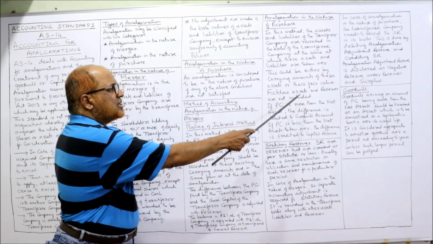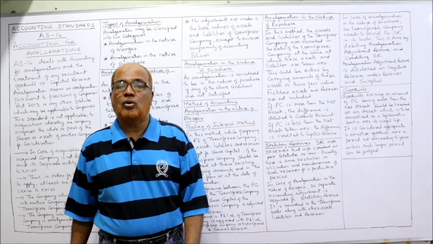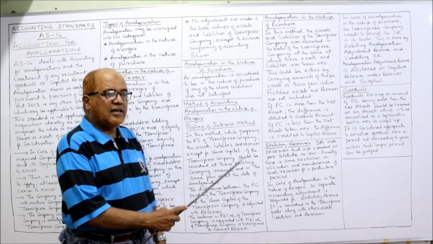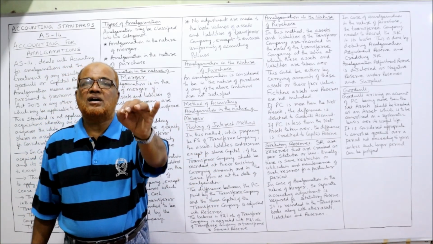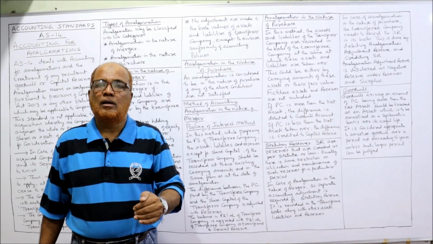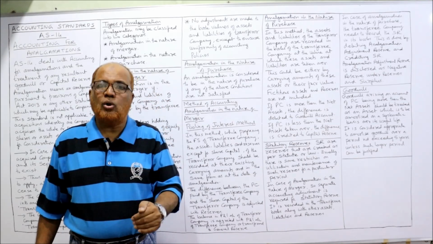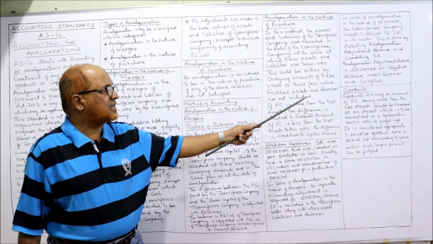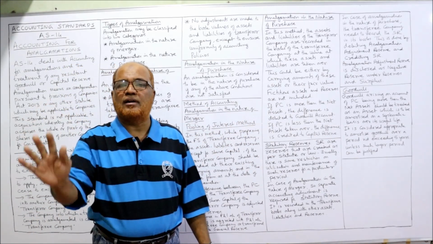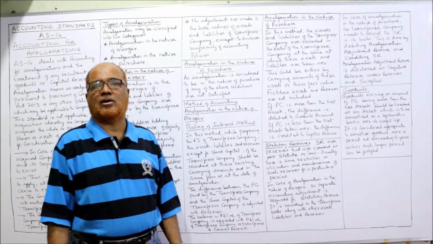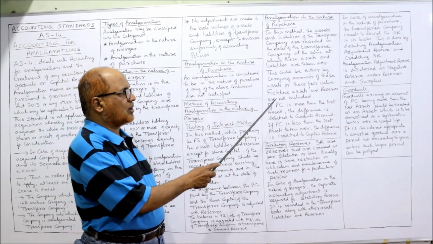Then fictitious assets and reserves are not included. Here, in case of amalgamation in the nature of merger, the reserves will also be taken over. The reserves will also be included. But in the case of amalgamation in the nature of purchase, the reserves of the transferor company are not recorded. Fictitious assets are not recorded.